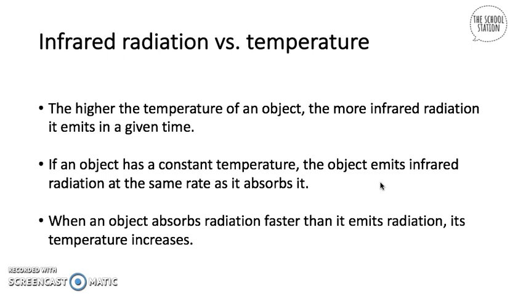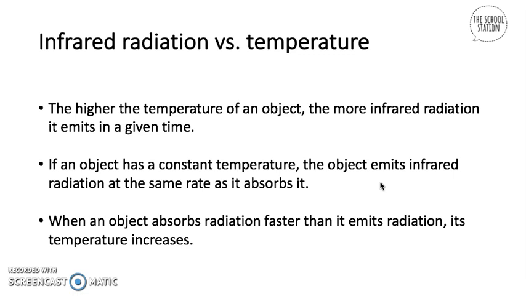Another thing is, if an object has a constant temperature, the object emits infrared radiation at the same rate as it absorbs it. Again, if we have, let's say, a person with a fully constant temperature, whatever they're absorbing from the sun, they'll also emit the same amount of infrared radiation.